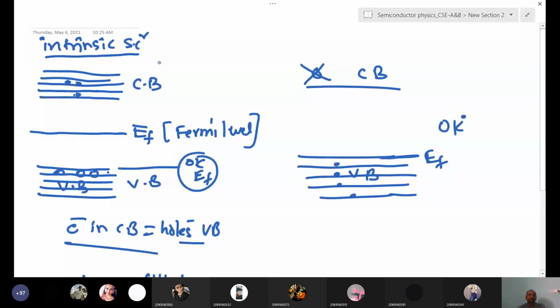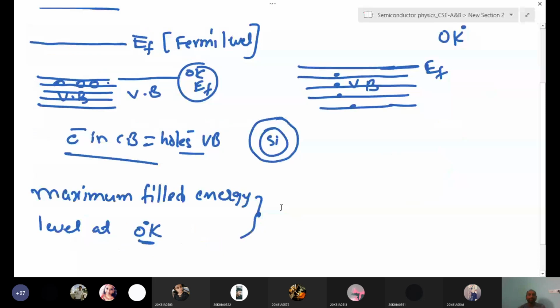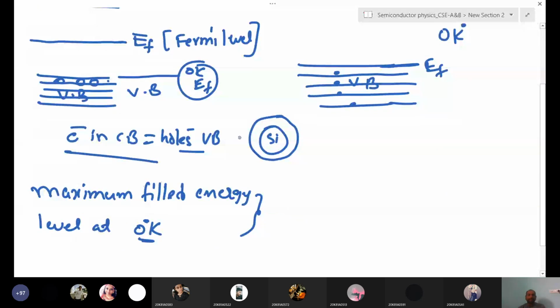Now at room temperature. Suppose we are drawing room temperature, that means about 27 degrees centigrade. 27 means what? How much energy will they have? K into T, some kT energy these electrons have. Suppose you take silicon, how many valence electrons? The atomic number is 14, the total electronic configuration is 14, right?